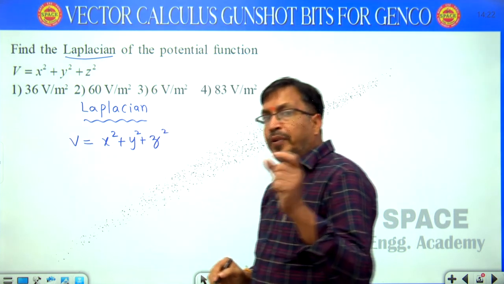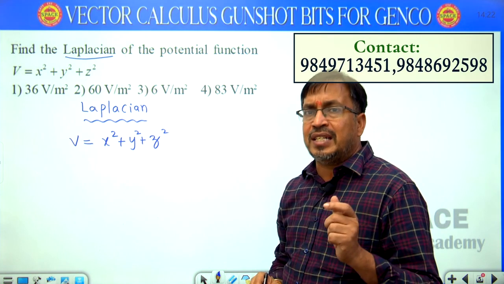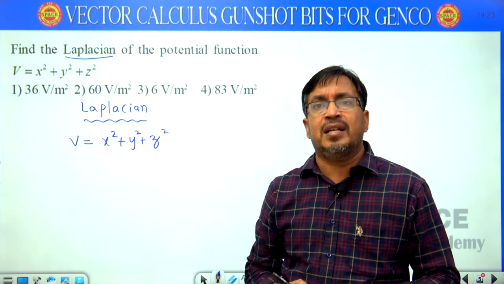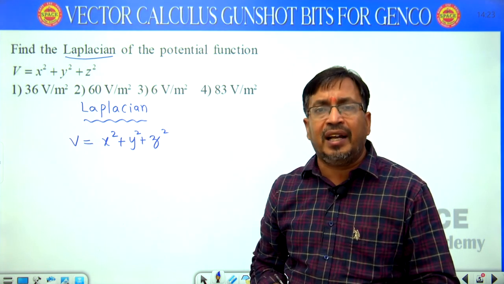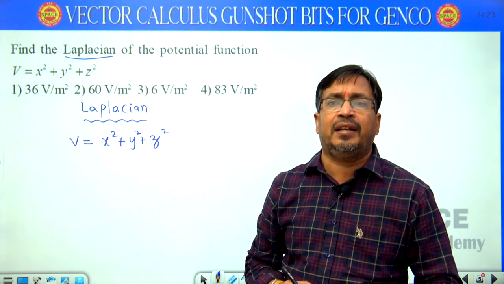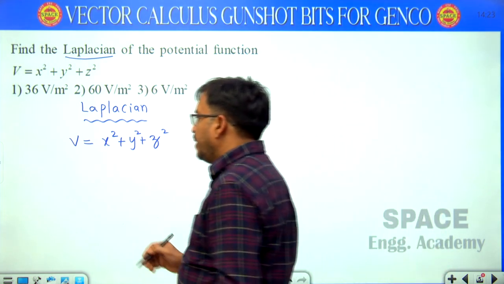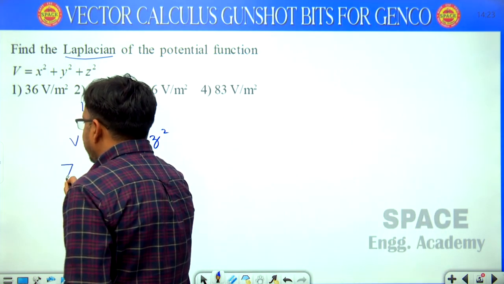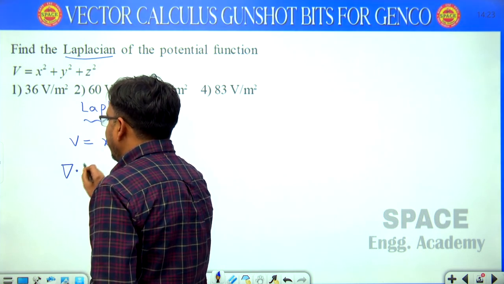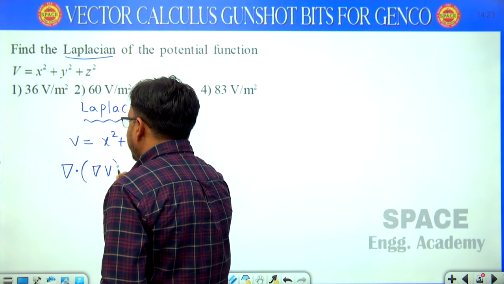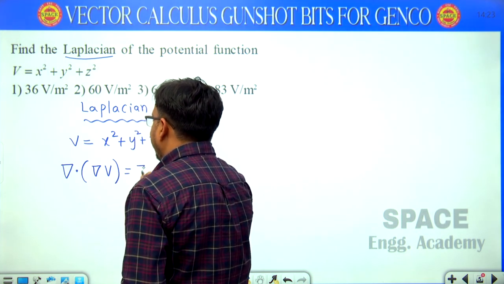Then when the input is a scalar, what is the definition of Laplacian? Divergence of gradient is its Laplacian. Divergence of gradient, del dot del v, is equal to del square v.